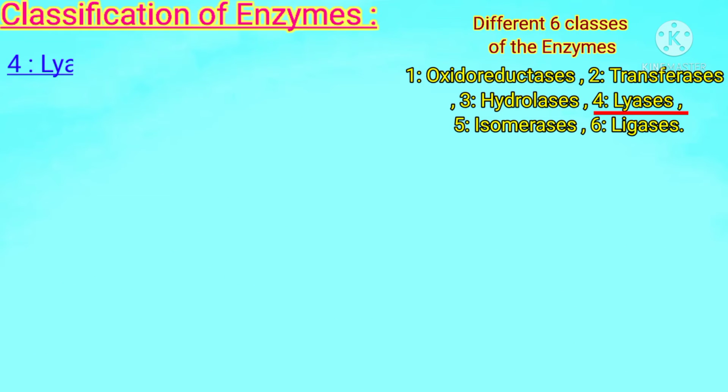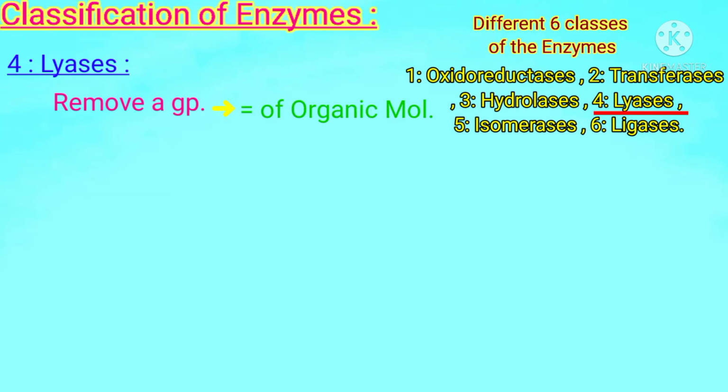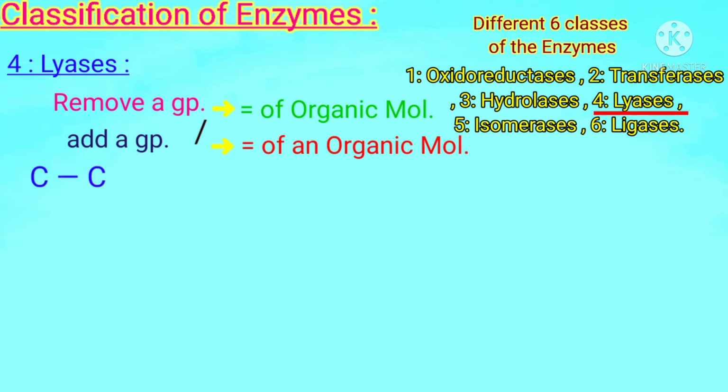The fourth class is lyases, which are also known as addition enzymes because these enzymes remove a group from a double bond of an organic molecule or add a group to a double bond, like a carbon-carbon bond, carbon-oxygen bond, and carbon-nitrogen bond.